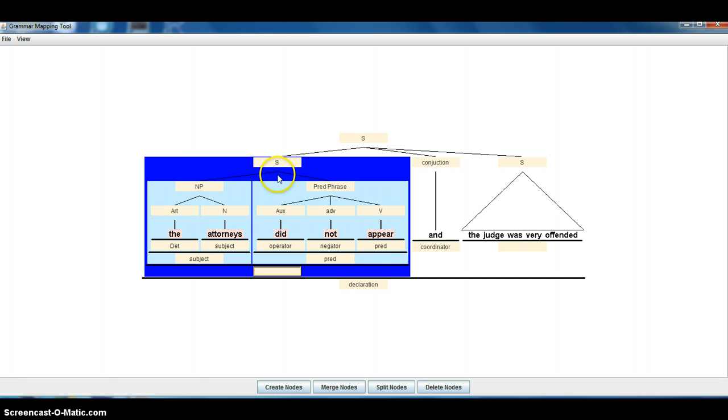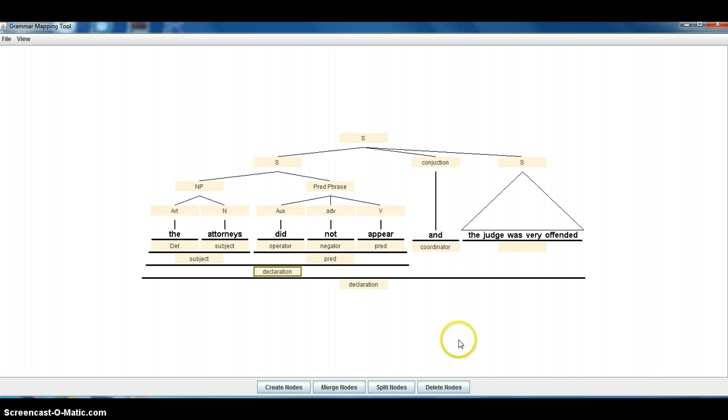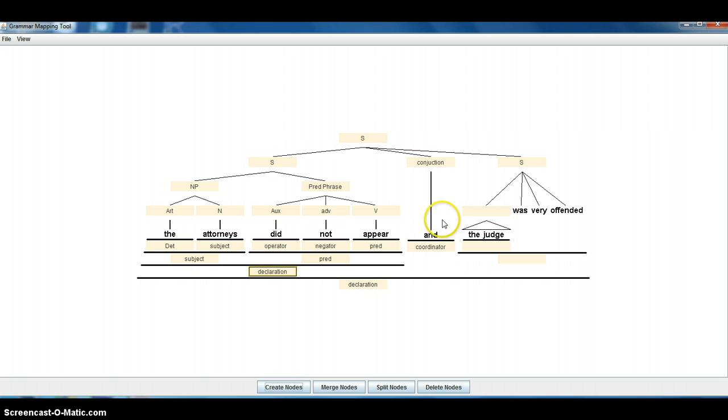And the whole sentence is going to be the declaration, because it is a sentence too. So we have a declaration within a declaration. We know the attorneys did not appear and the judge was very offended is a declaration, but also the attorneys did not appear is a declaration. We're going to have the same thing over here. As we eliminate this triangle, we're going to have the judge as an NP subject.